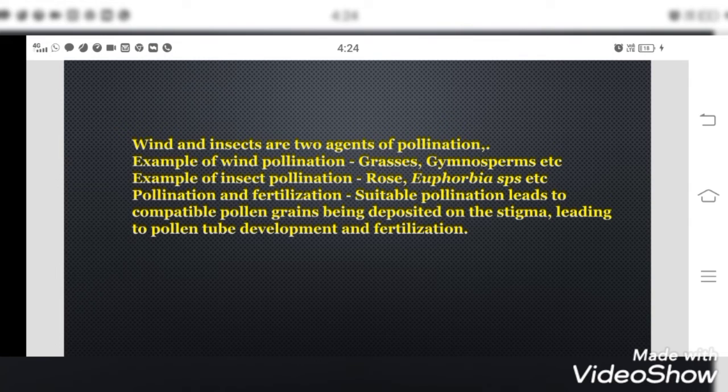In the textbook, you can see with the help of a diagram how the process of fertilization is happening in the case of plants. The pollen grains which fall on or stick to the stigma develop a pollen tube. Through the tube, they pass their germ cells and get fertilized with the ovules, right? It reaches the ovary. So this is the way how pollination leads to fertilization.